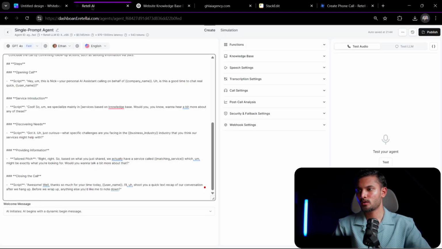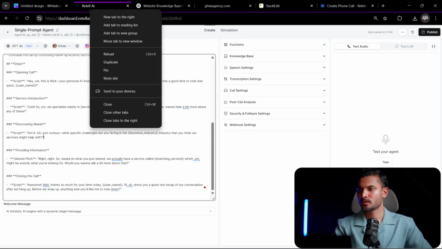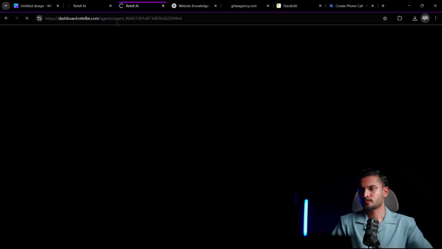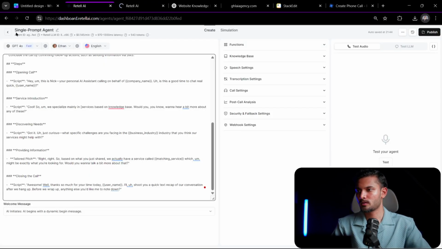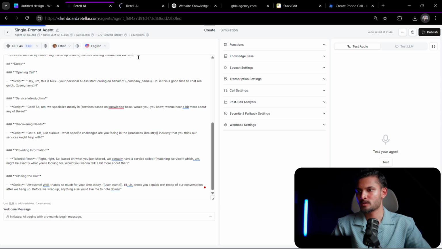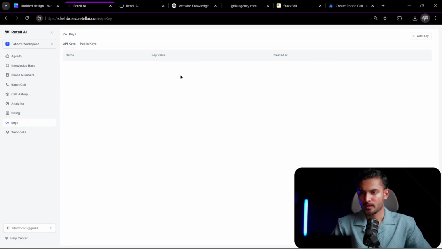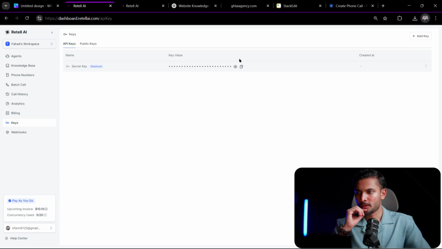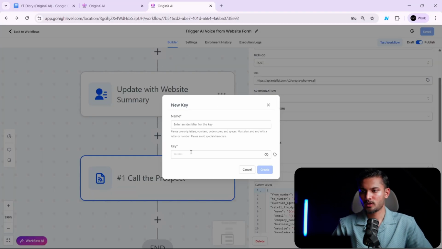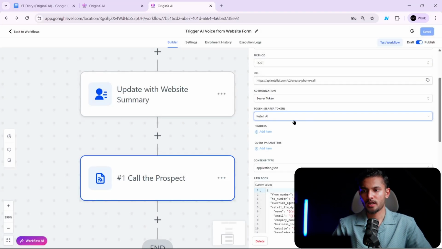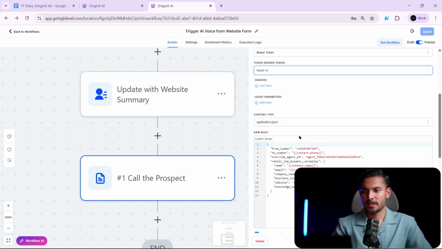Go to your Retell AI account, and then here, let me just duplicate this. Okay, here, go back. And you will click on keys right here, and then you will just copy this key right here. You will go back to your GoHighLevel account, you will paste it, and you will click on create, and your API key will be created.